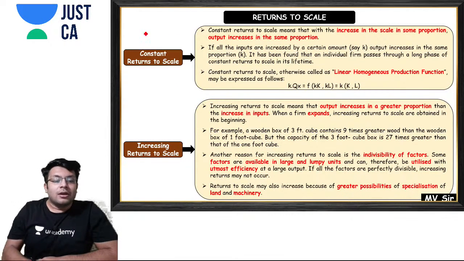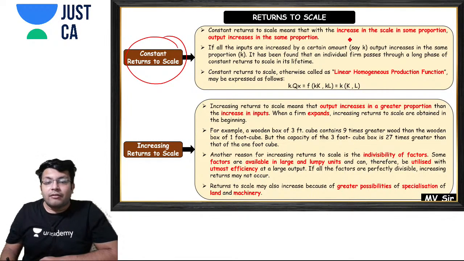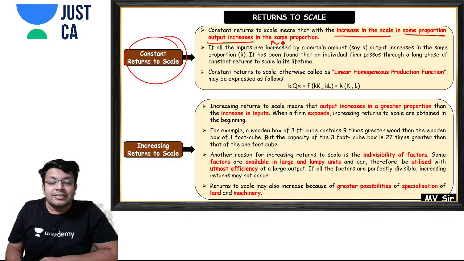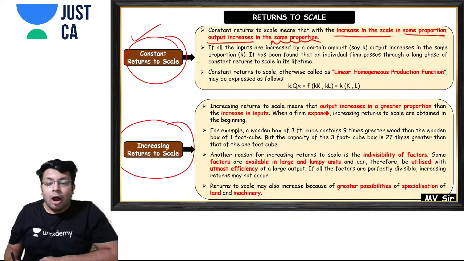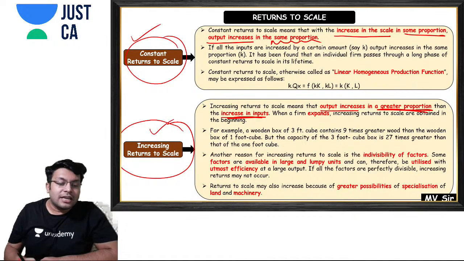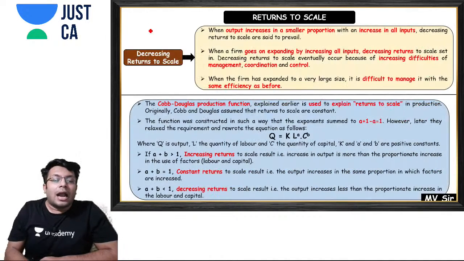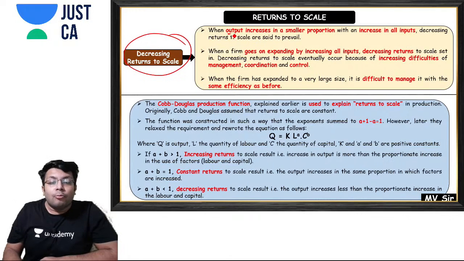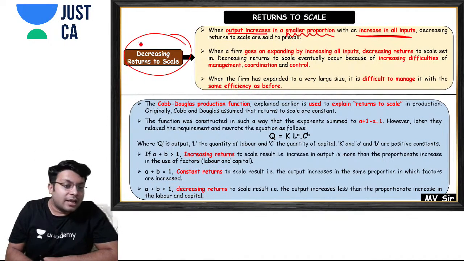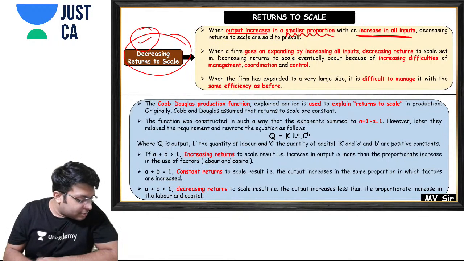So over here, have a look. What is constant returns to scale? With the increase in the scale in some proportion, the output also increases in the same proportion. Then increasing returns to scale: output increases in a greater proportion than the increase in inputs. Then decreasing returns to scale means that output increases in a smaller proportion with an increase in all inputs.